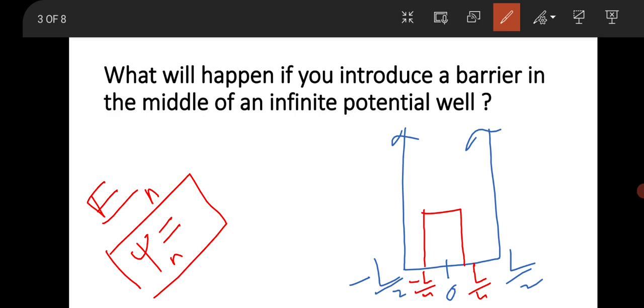So let's think. I have a question, that is, you have to draw the ground state wave function. I mentioned that the wave function should be in the ground state. So think about the wave function and draw it for this situation.